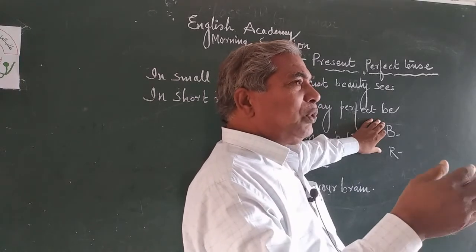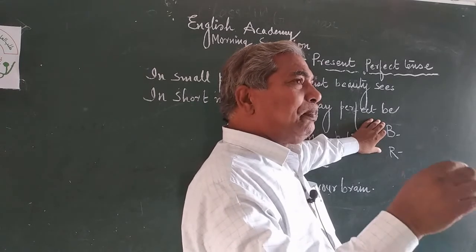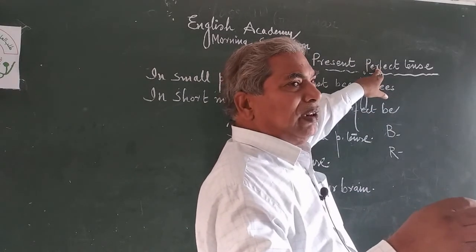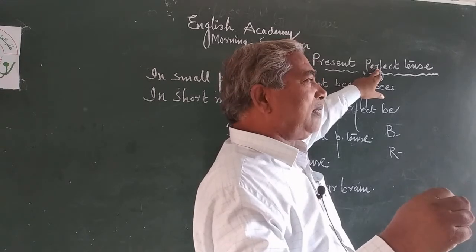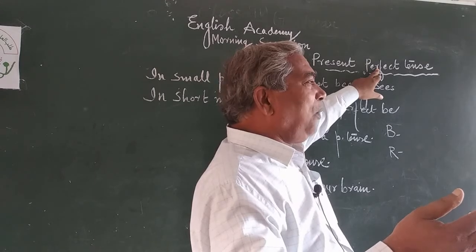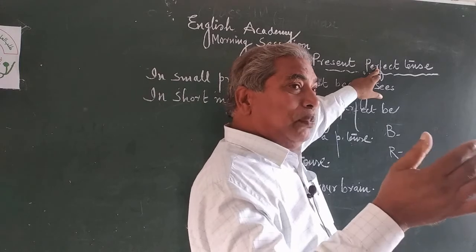Which plant has a perfect life? Let us see and discuss the word perfect, because I am teaching perfect tense, so how do I make you perfect? This is my main focus, main point.